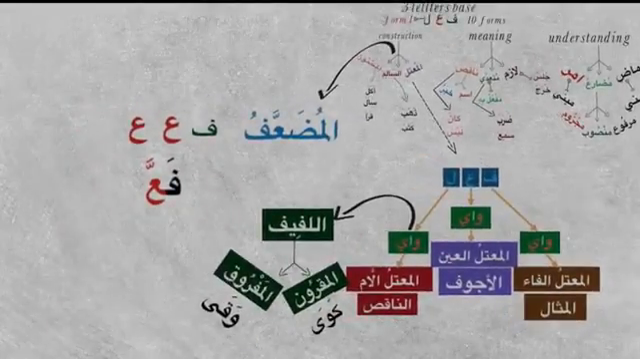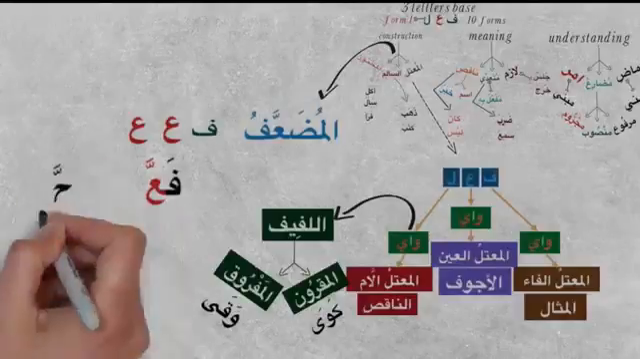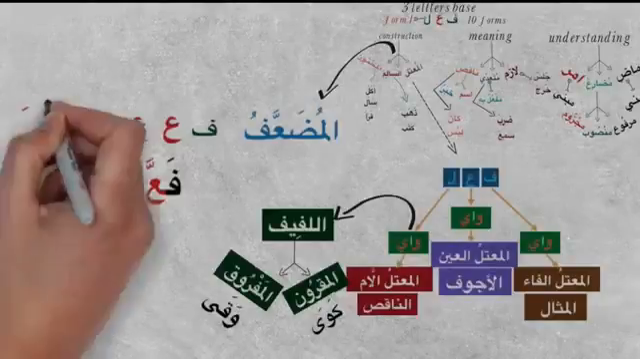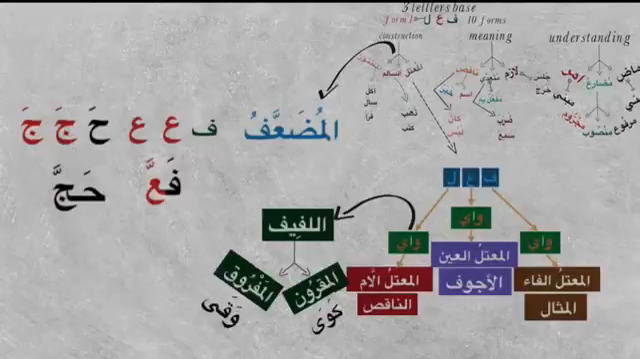Let's give a very famous example, which is hajja. Hajja means he performed hajj. So what is hajja? It is originally hajaja. So there are three letters, but because the ain kalima and lam kalima are the same, the ain kalima loses its vowel sign and there is idgham, what is called assimilation. So it is called idgham.